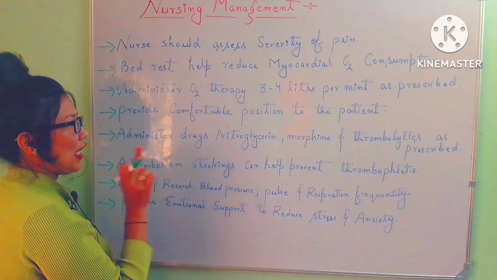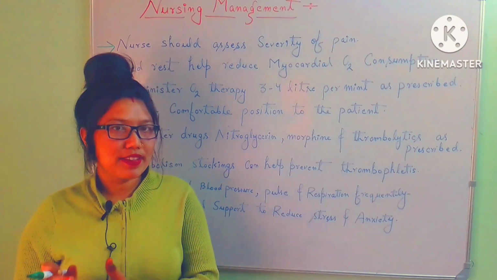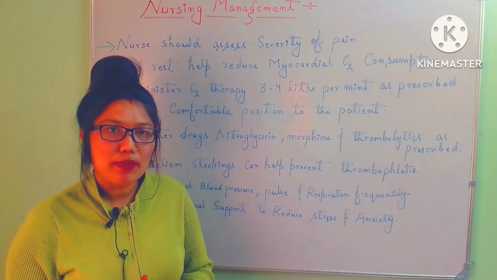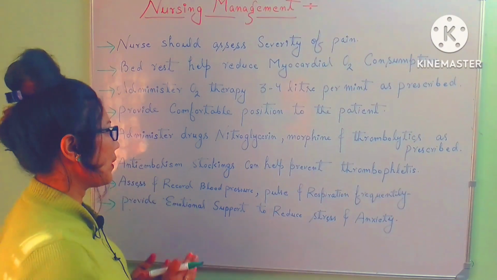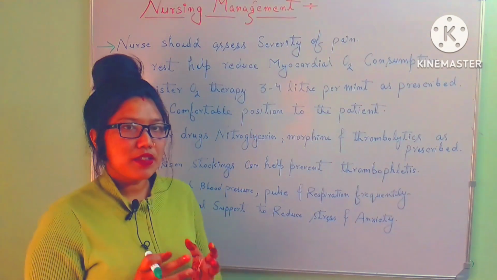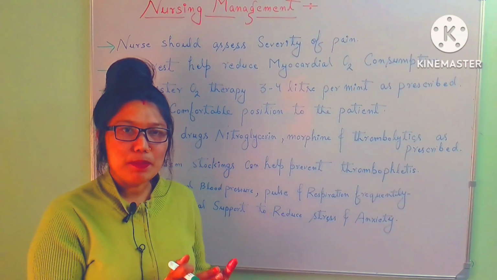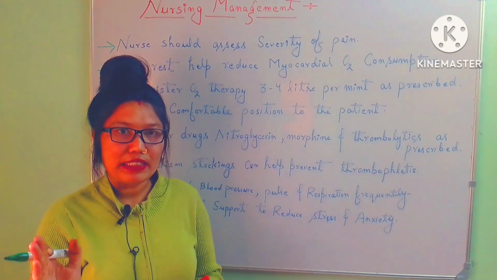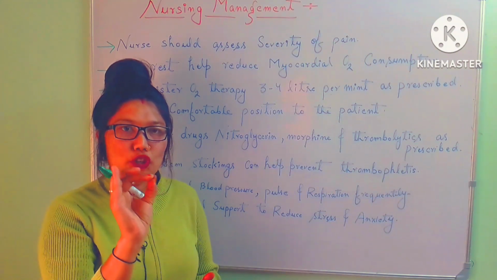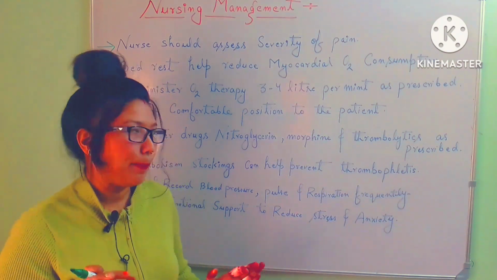Administer oxygen therapy at 3 to 4 liters per minute as prescribed. Whatever the rate of oxygen flow the doctor has prescribed, we give it through a nasal cannula, at 3 to 4 liters per minute. Provide a comfortable position to the patient, which is very important in a heart attack patient. We can give the Fowler position, at an angle between 60 to 90 degrees, semi-Fowler or high Fowler according to the patient's need.